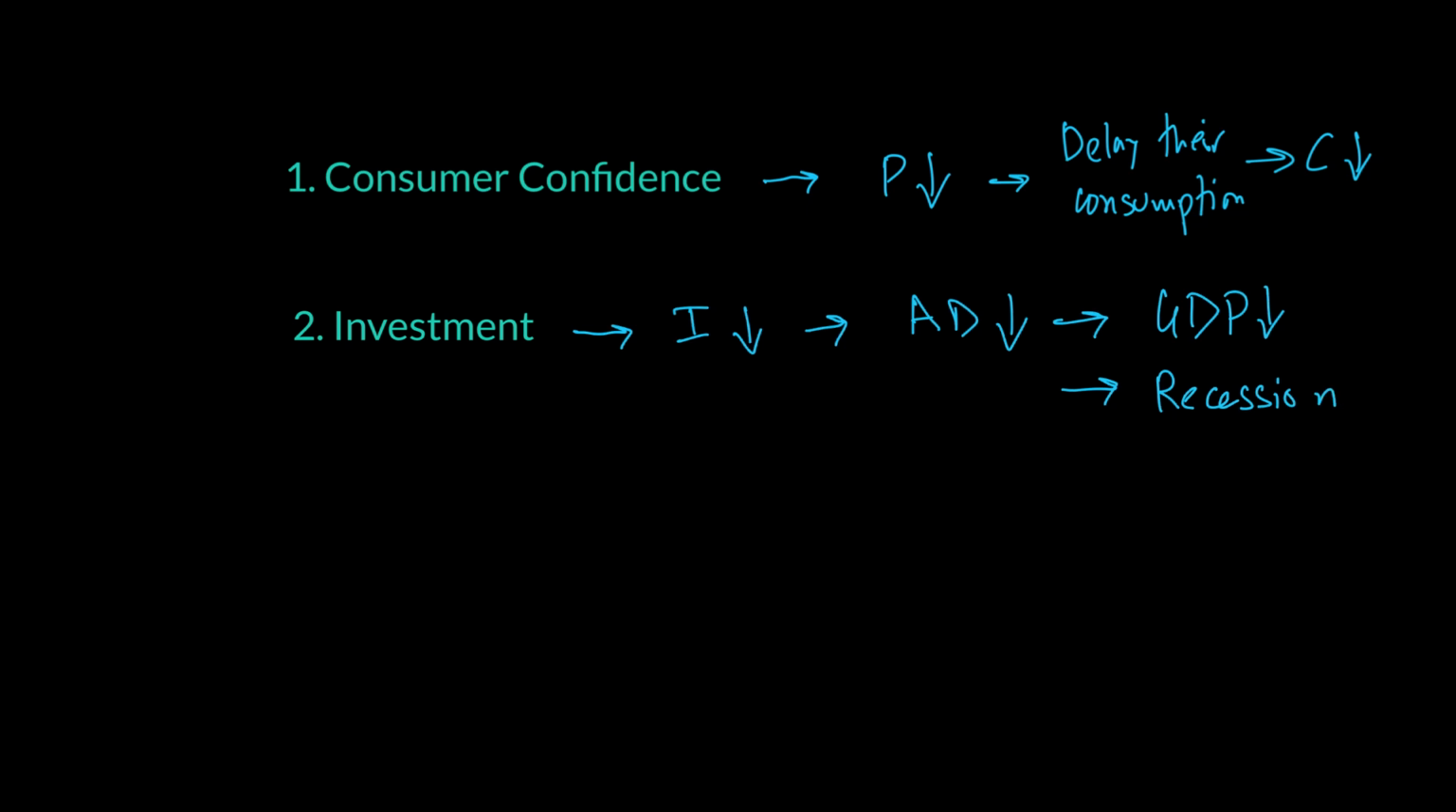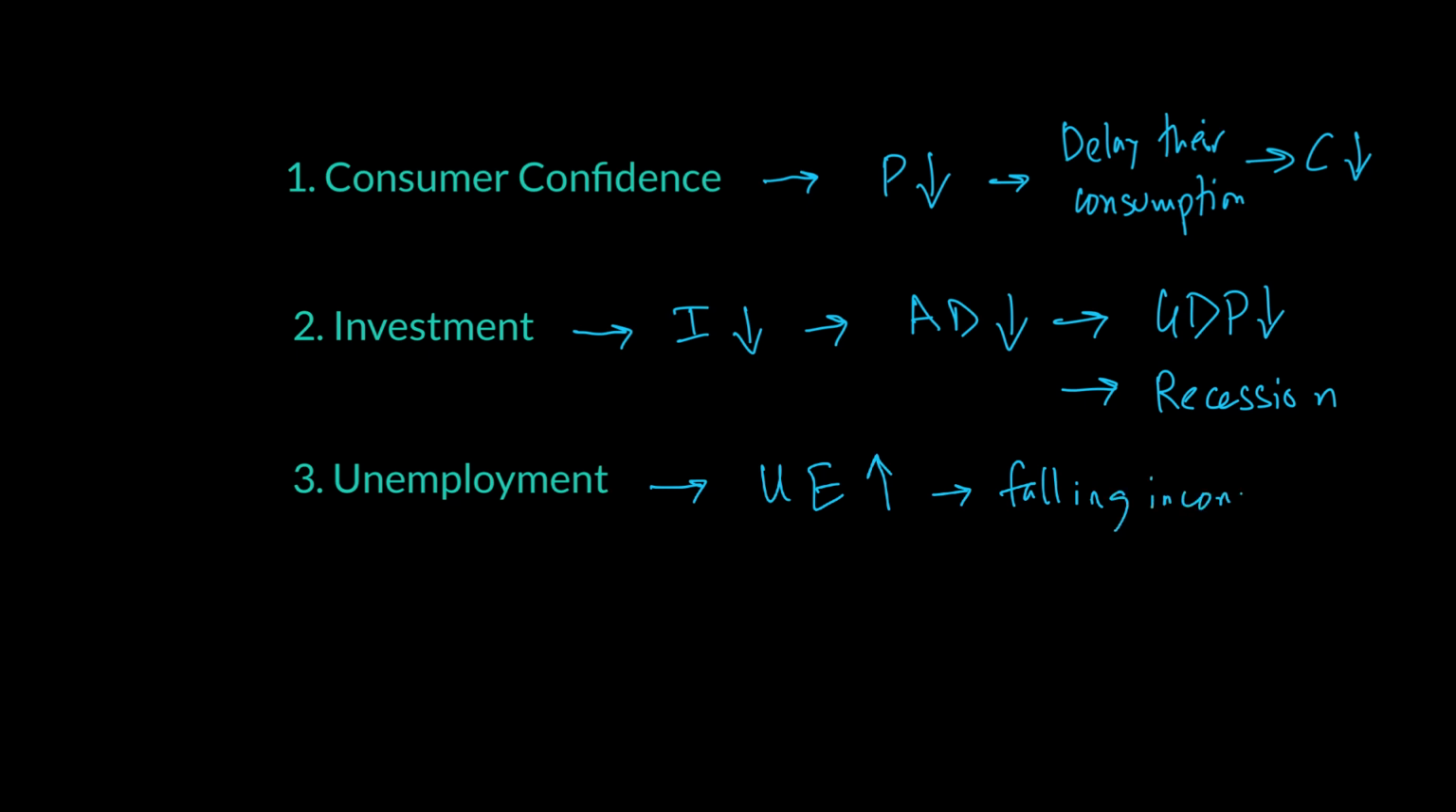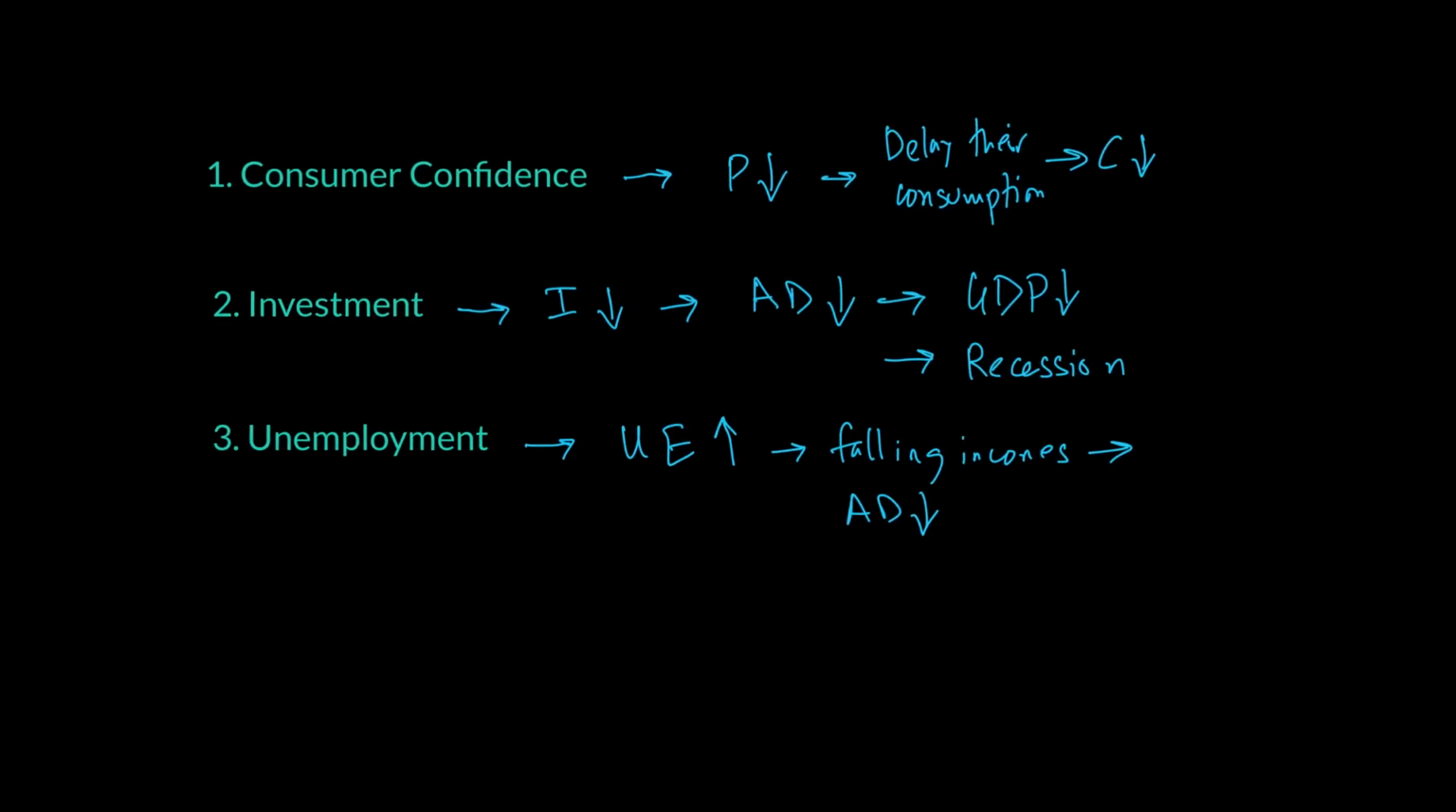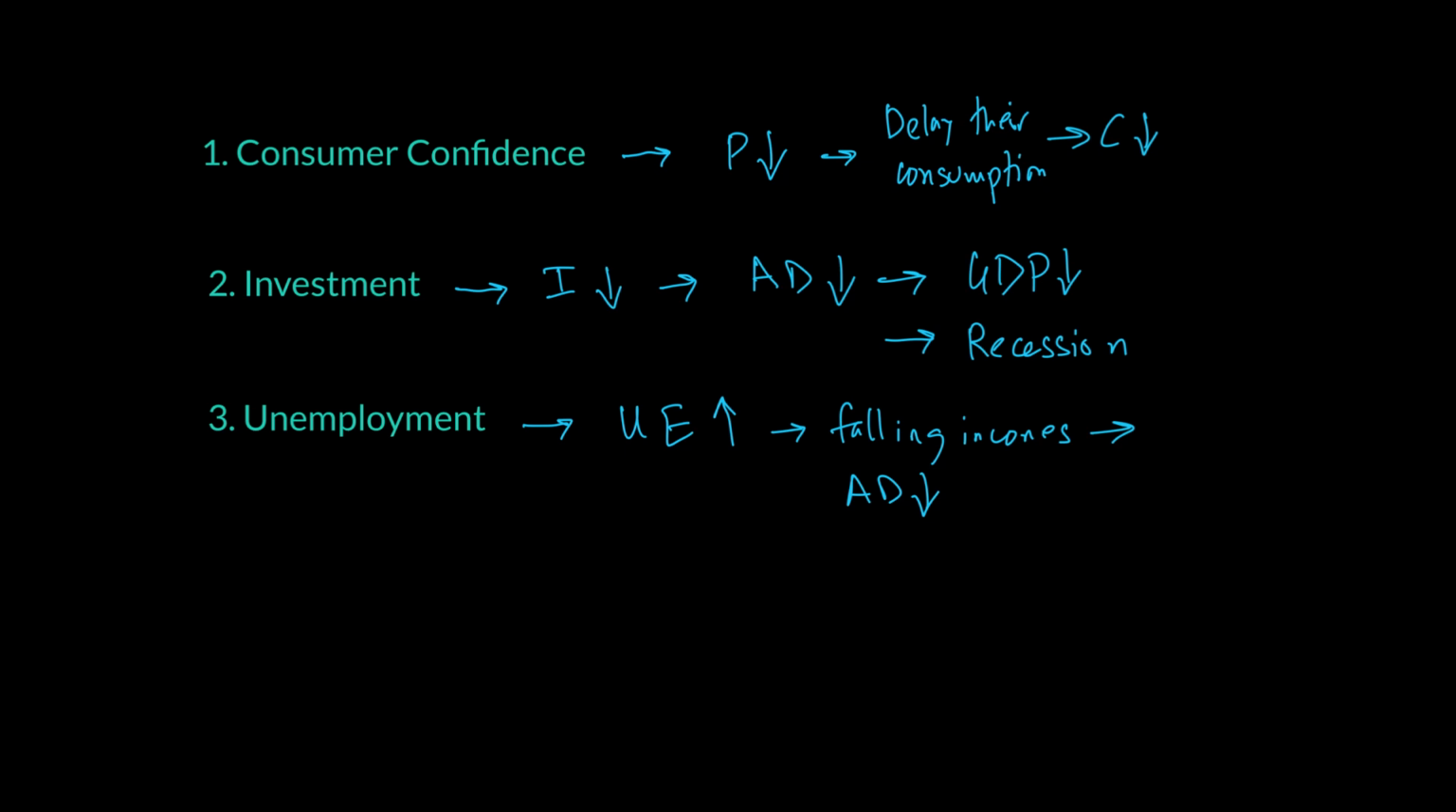Now, when all this is happening, workers will be very unhappy because there will be what we call a rise in unemployment. So while the AD is going down and GDP is going down, unemployment, let's call it UE, will go up, and that again would mean falling incomes and therefore falling AD for the economy. So we are now in a situation where AD's decline has triggered consumer confidence to go down, business confidence to go down, unemployment to go up.